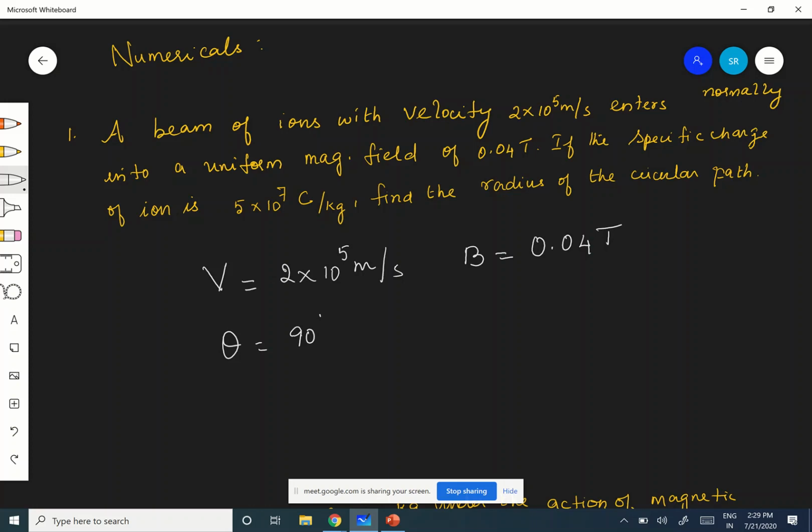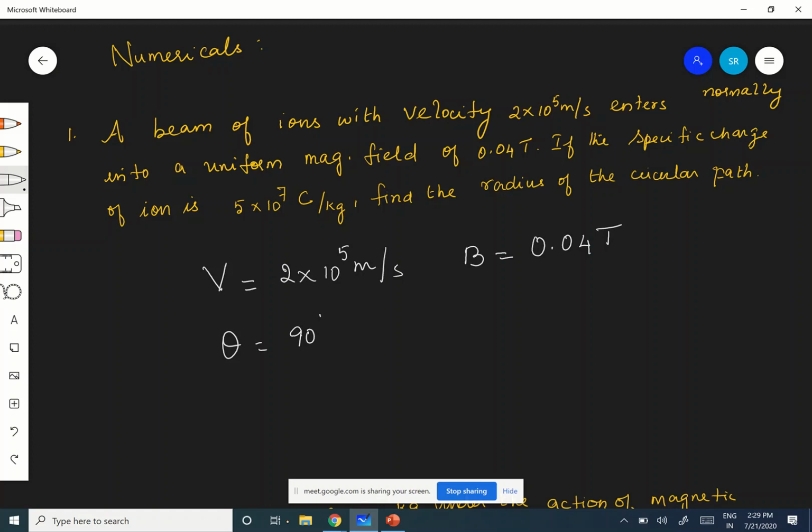Now, specific charge of the ion is given. What do you mean by specific charge? Yesterday we have seen. Q by M, charge per unit mass.